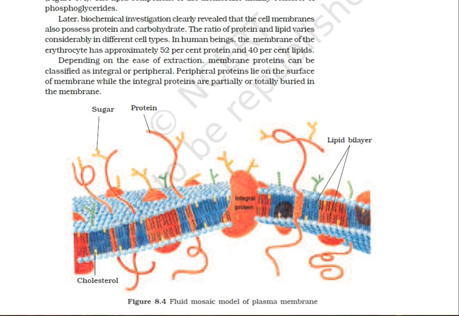It also helps in conducting impulses in nerve cells, as well as helps in locomotion of some cells, like cell membranes of some cells, for example WBC, and some organisms, for example amoeba, help in locomotion by forming pseudopodia. Then it also helps in photosynthesis as thylakoid membrane, as well as it forms a sheath over cilia and flagella. This way I complete the cell membrane and move on to the cytoplasm.